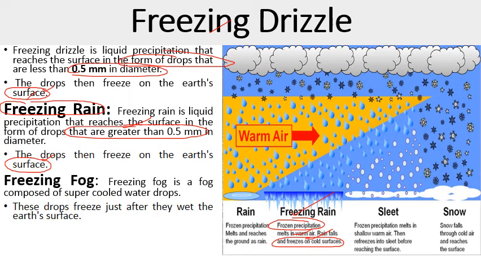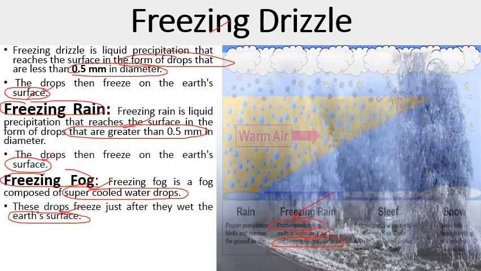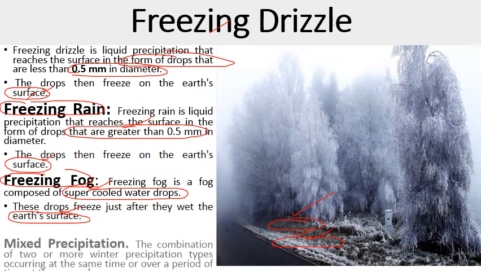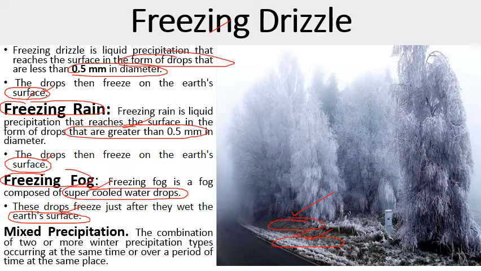Next comes freezing fog. So freezing fog is a fog composed of supercooled water drops. Supercooled water means water that does not freeze even below 0 degrees. These drops freeze just after they wet the Earth's surface. Next comes mixed precipitation.